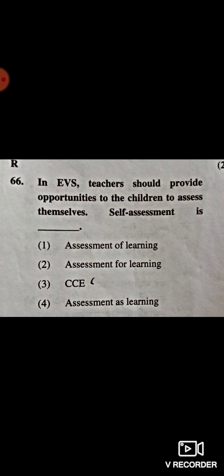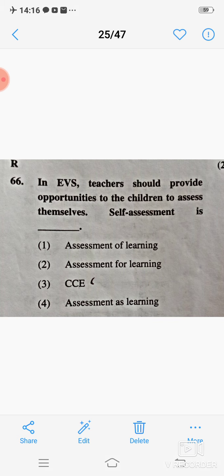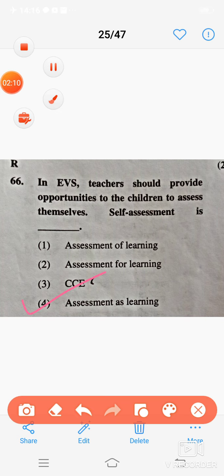Next question: in EVS, teachers should provide opportunities to the children to assess themselves. Self-assessment is? Correct answer is 4, assessment as learning.